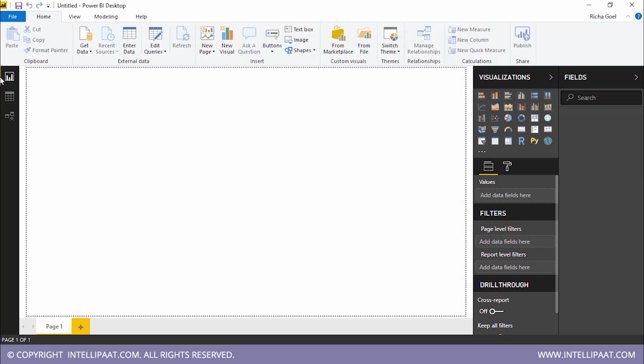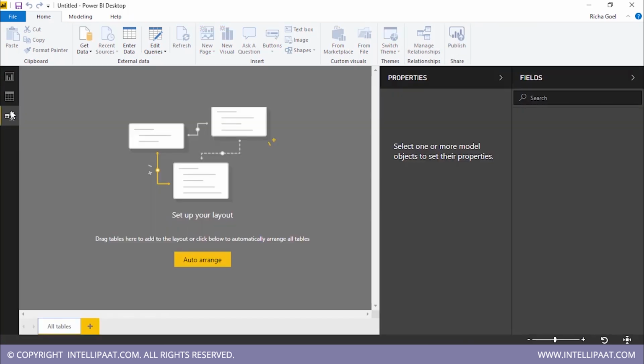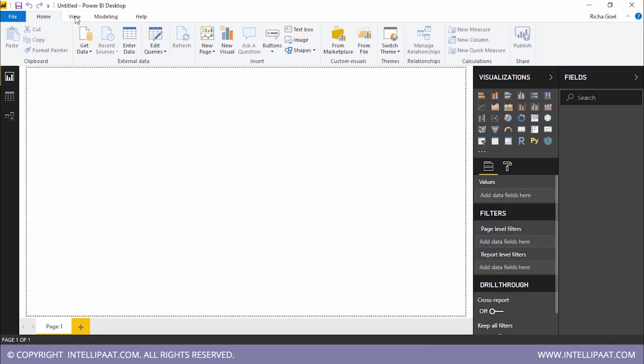So we have signed into Power BI desktop, and this is how Power BI desktop looks like. As we had discussed, there are three different views in Power BI desktop: report view, data view, and model view. In addition to that, you have three different menus. In the home menu, you have these options. You have get data, enter data, edit queries, new page, new visual, buttons, and all of that.